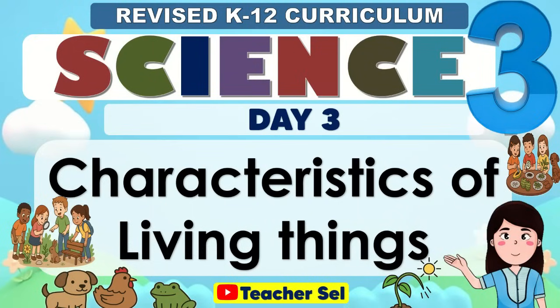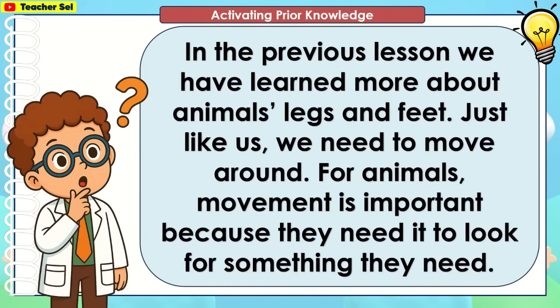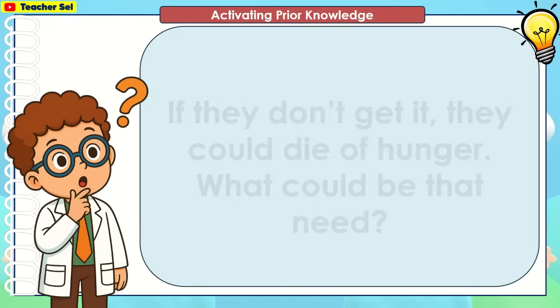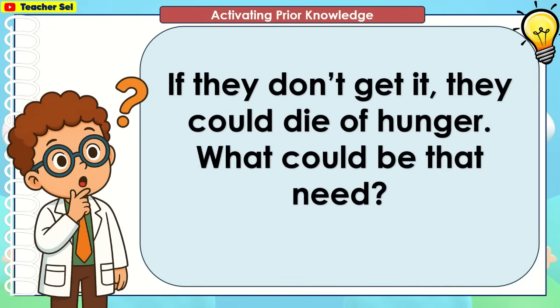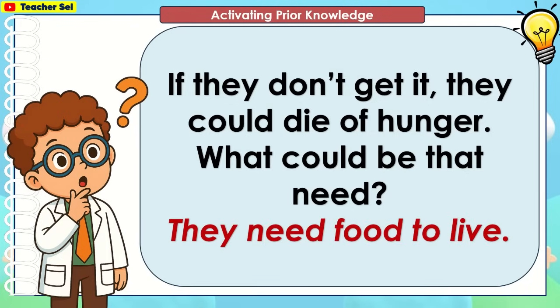For day 3. In the previous lesson, we have learned more about animals' legs and feet. Just like us, we need to move around. For animals, movement is important because they need it to look for something they need. If they don't get it, they could die of hunger. What could be that need? They need food to live.